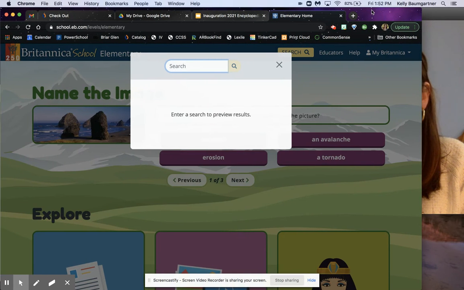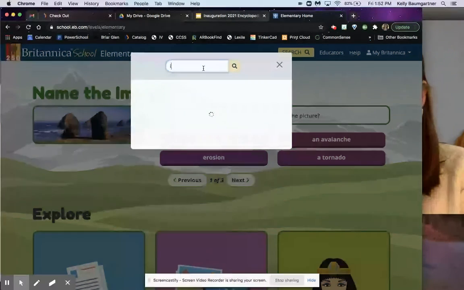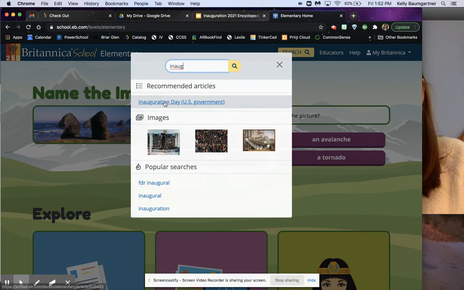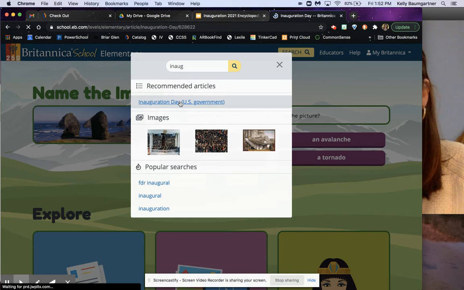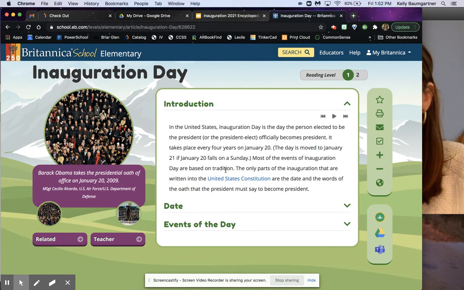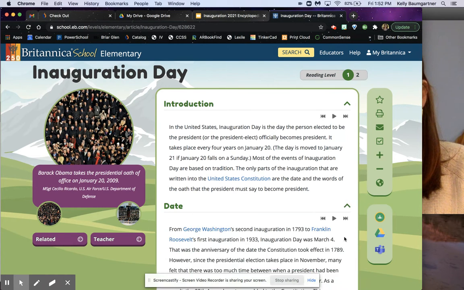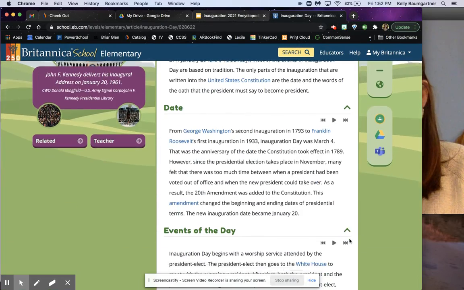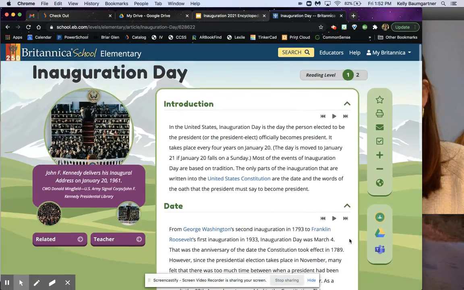I'll block this out here. So then you are going to search for the inauguration, INAUG, and it already pops up for us here, Inauguration Day. Your assignment today is going to be to navigate to Encyclopedia Britannica Online's Inauguration Day article, then read the whole article. You're going to pick out one thing that you learned that you thought was interesting because it's going to be in a question at the end.